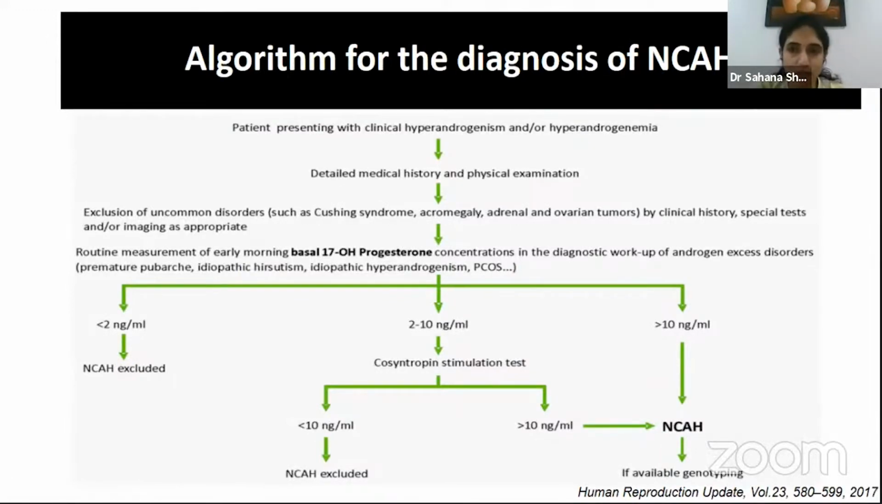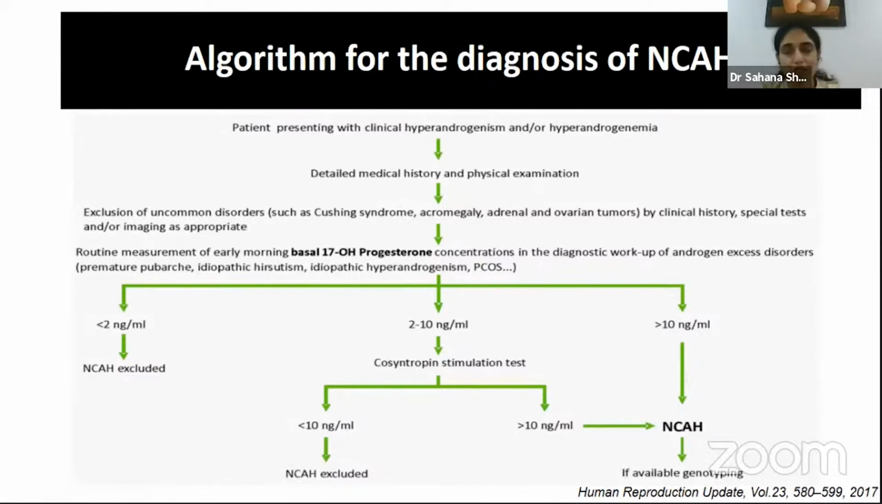Now, the algorithm for the diagnosis is mostly focused on women of reproductive age group, or adolescent girls, who present with hyperandrogenic features. Like I already said, we need to rule out other causes, basically all the conditions that will present with secondary PCOS-like features, such as Cushing's, androgen-secreting adrenal and ovarian tumors, etc., in the differential diagnosis, in addition to non-classical congenital adrenal hyperplasia.